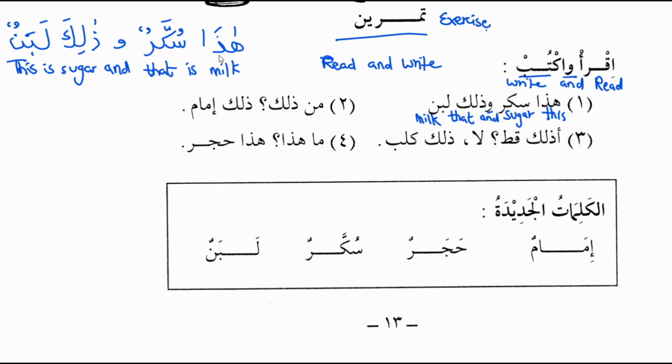Now, second statement. Man zalika. Man means who and zalika means that. Final translation is who is that. Man zalika, who is that? Zalika imamun. Zalika means that and imamun means an imam, someone who leads the prayer, who leads the salah in the mosque. That person is called imam. Zalika imamun. That is an imam.